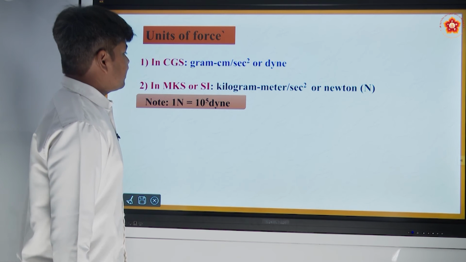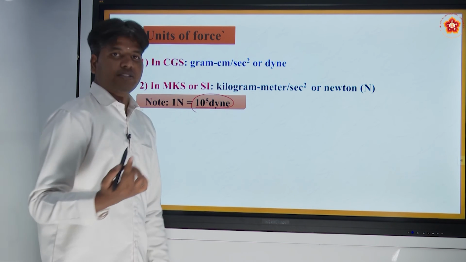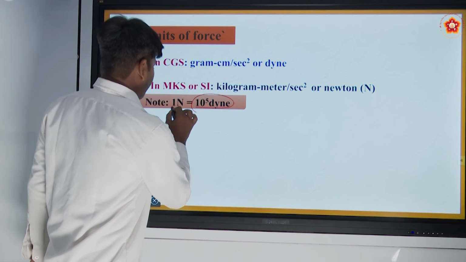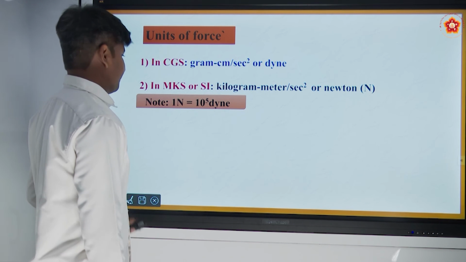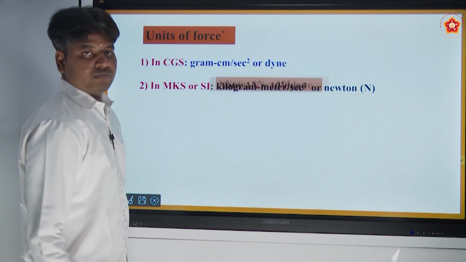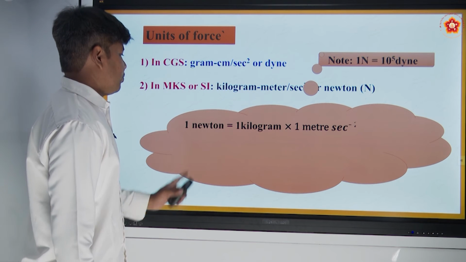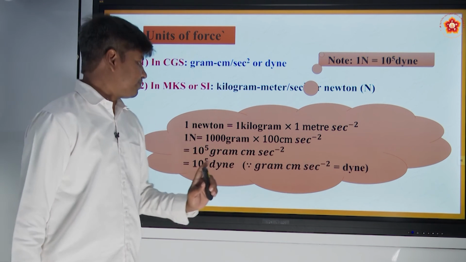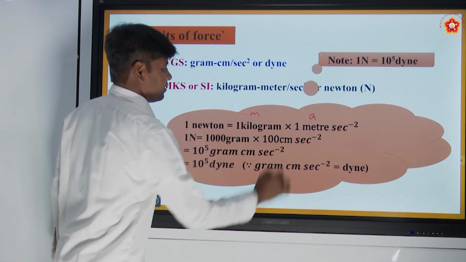So 1 Newton is equal to 10 to the power of 5 dyne. We have conversions, like 1 meter equal to 100 centimeters. How can you tell that, sir? Please prove it. 1 Newton is equal to 1 kilogram into 1 meter per second square, where this is mass and this is acceleration.